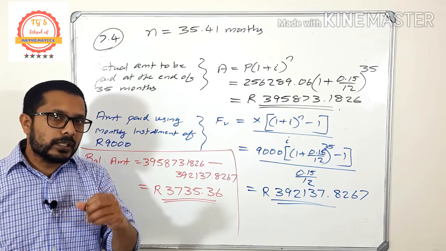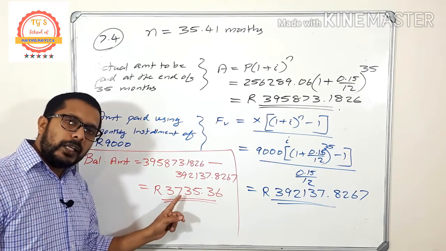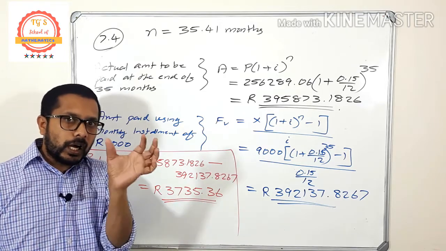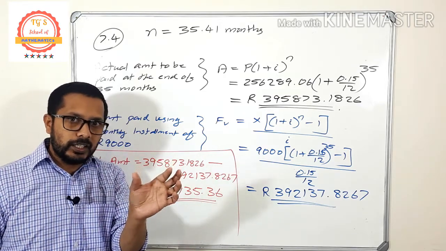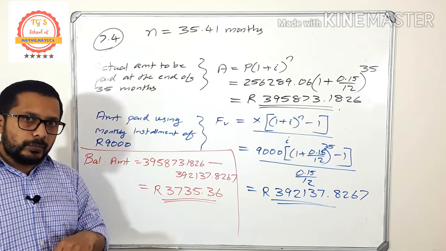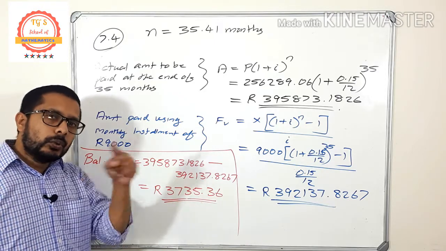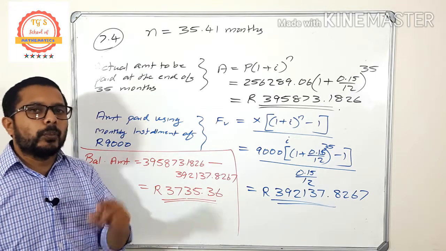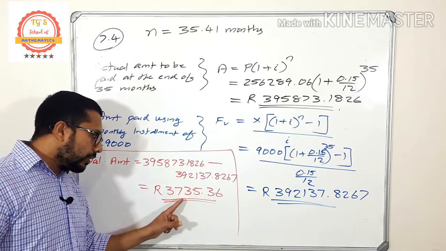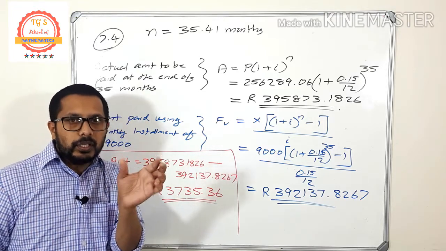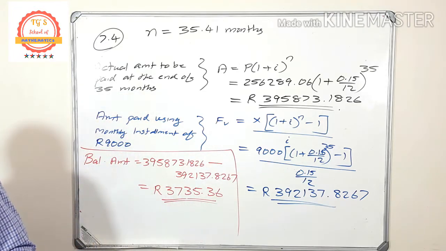That means for this remaining amount Thabiso is supposed to pay the interest for the last 1 month. So there is one more step you have to write.